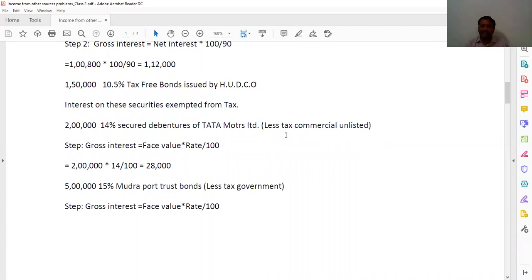Less tax commercial unlisted. So gross interest is equal to face value into rate by 100. That is 2 lakhs into 14%. You are getting here 28,000. That we wrote here, 28,000.